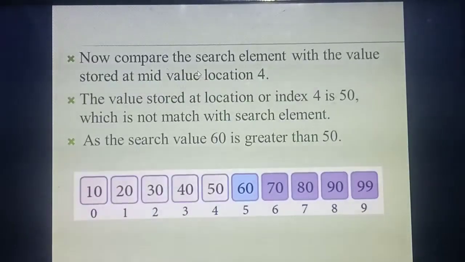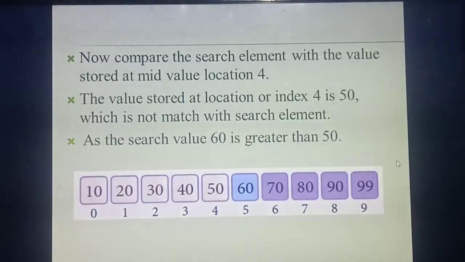Understood? Now you are getting the index value 4. So at the fourth place, what value did you get? 50. Your search key value is 60, so 60 is greater than 50. So your search needs to go to which side? Right side. Listen carefully. After 50, how many values are there? 1, 2, 3, 4, 5. Isn't it? So all those values you need to shade. That is how they are shaded and shown in the diagram. Because it is greater, your search needs to go to the right side, so you need to shade and show all the values on the right side.